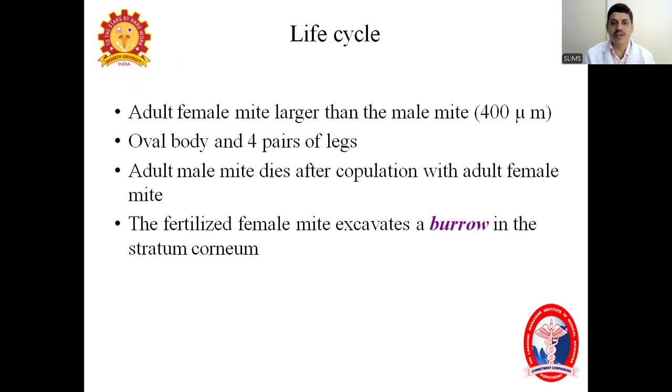Coming to the life cycle of the mite. The adult female mite is larger than the male mite, about 400 micrometers in size; the male is smaller than this. It has a whole body and 4 pairs of legs. I'm going to show the picture in the next slide. The adult male mite dies after copulation with the female mite. The female continues. The fertilized female mite excavates a burrow in the stratum corneum.